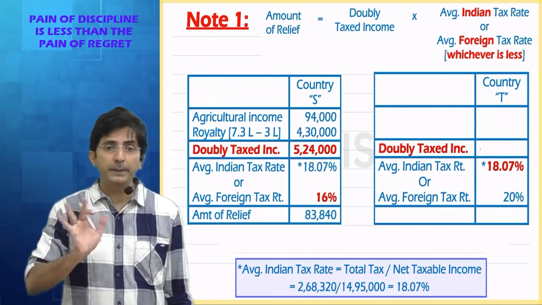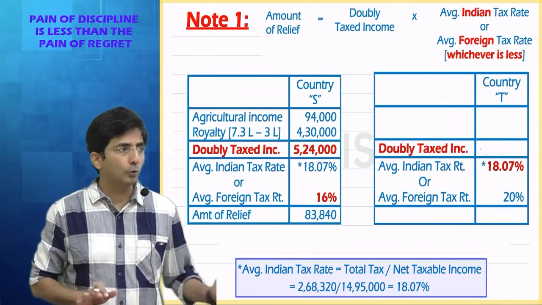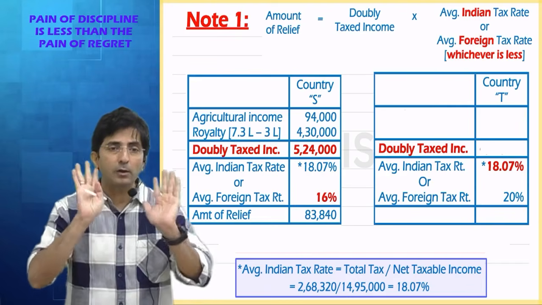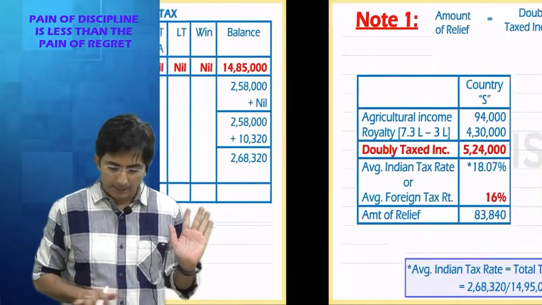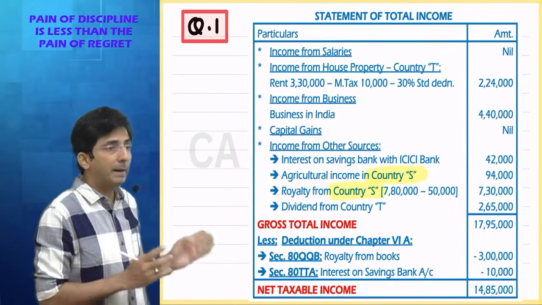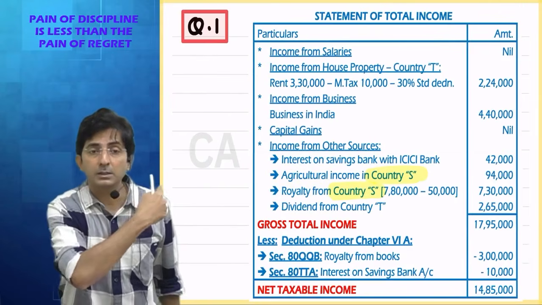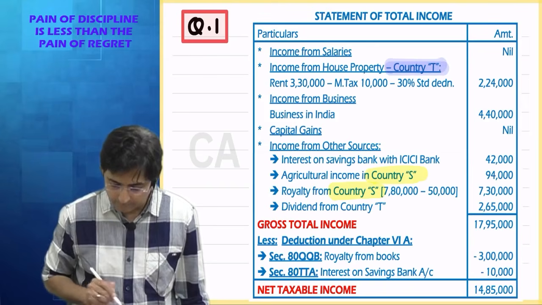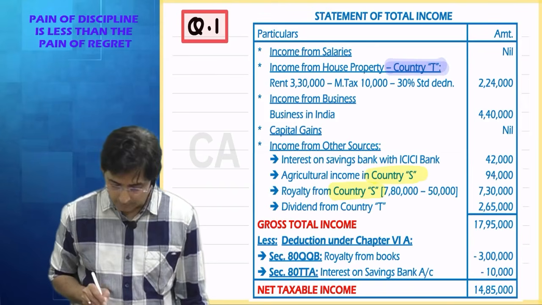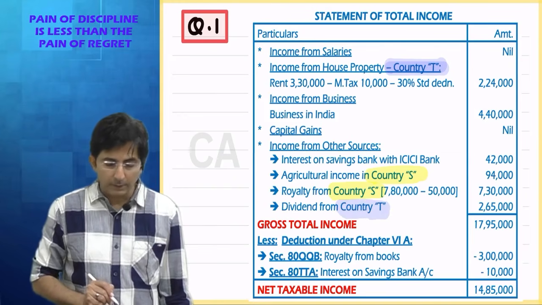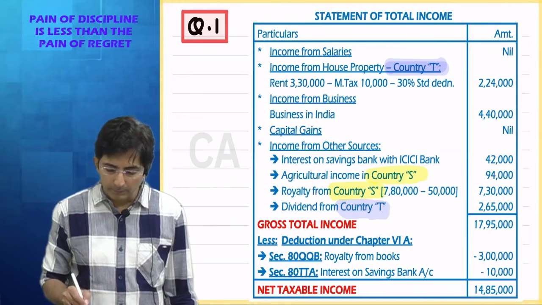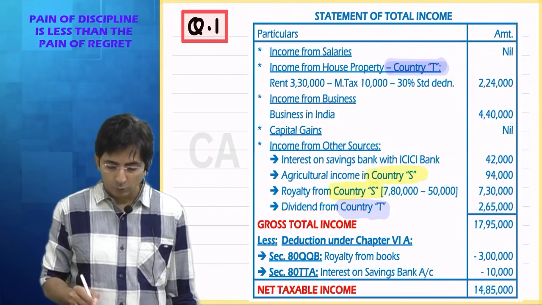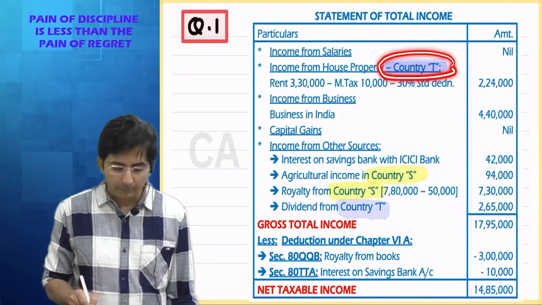Now try for country T. Now it's a repetition. In country T, I want to know which income is doubly taxed. So firstly, my eyes will be in the question or answer? Answer. So see, I will take you to the answer. And in the answer, my eyes will be on country T. Search country T. See this country T. Where else do you have country T? So there are only two incomes coming from country T. So tell me what is the first income coming from country T?